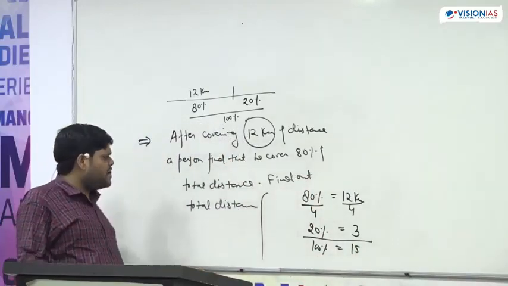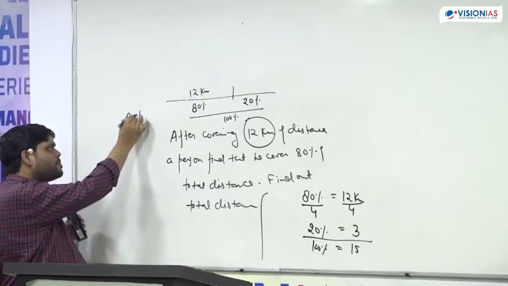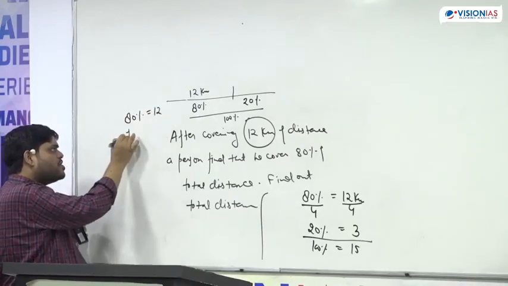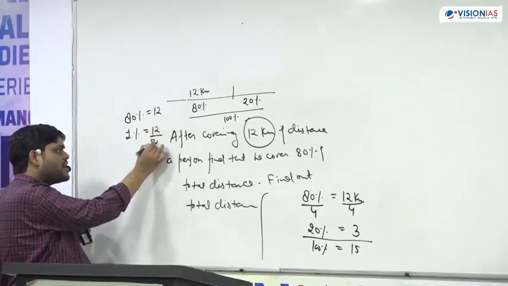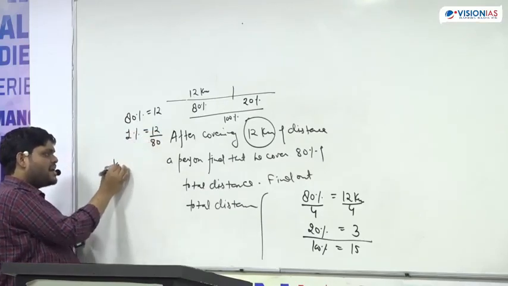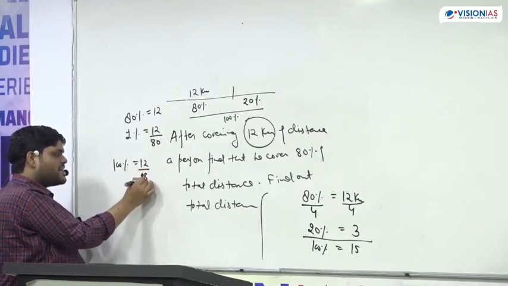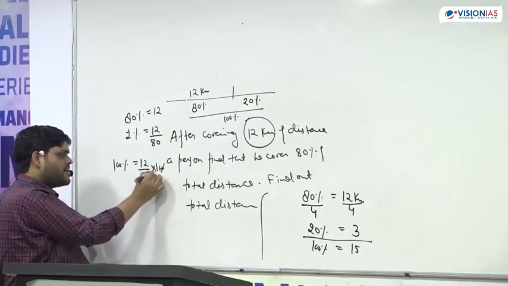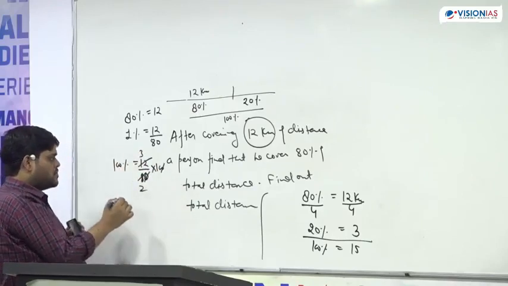This is one way. The other way is you can go directly. 80% is equal to 12. By the unitary method, 1% is equal to 12 upon 80, and 100% is equal to 12 upon 80 multiplied by 100. Now you can cancel: 4 2s are 3s are.